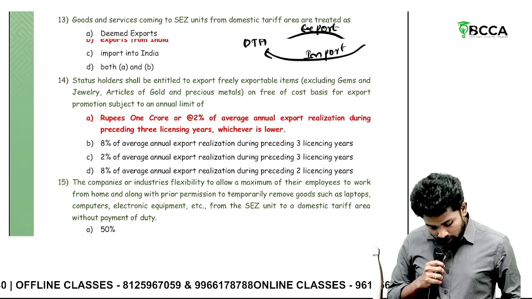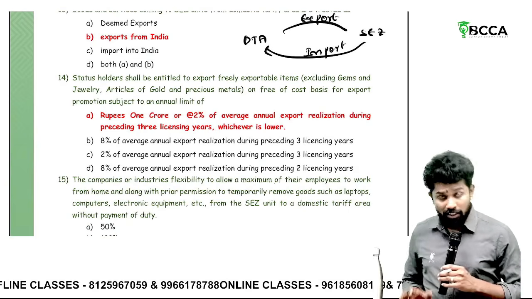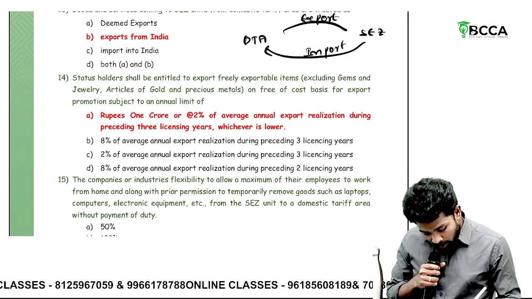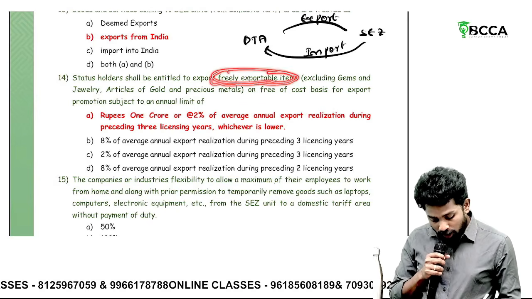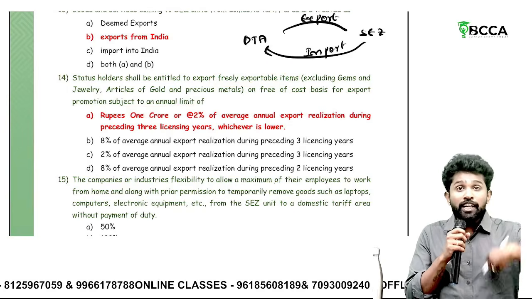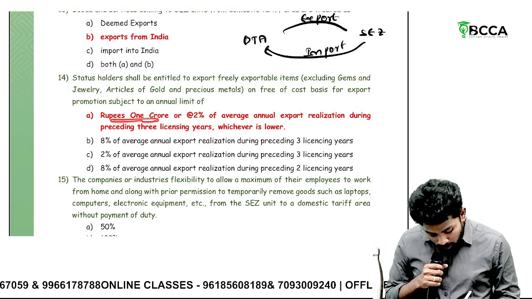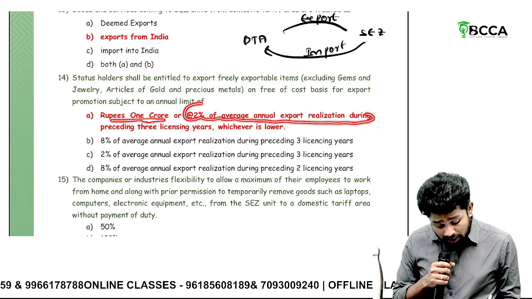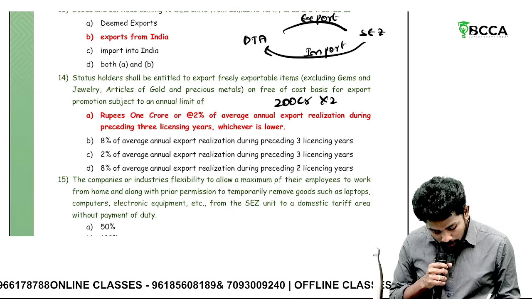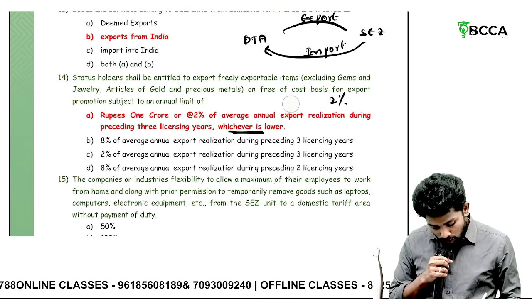Then status holders, there will be a certain limit of export. You go and watch Superthon, there the limits are given clearly. If you are a status holder, you can export freely items on free of cost basis for export promotion, subject to an annual limit, also as samples to promote your exports. How much? Up to 1 crore or 2% of average annual export realization. If you realize 200 crores every year, 2% is 4 crores, or 1 crore, whichever is lower.